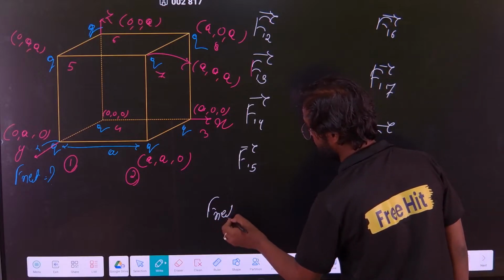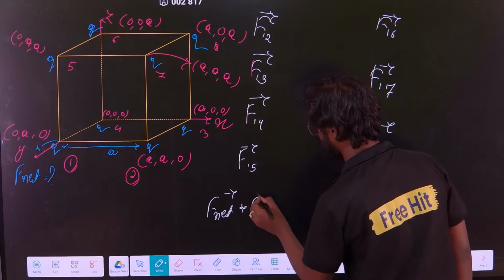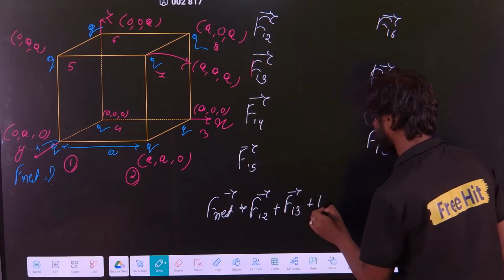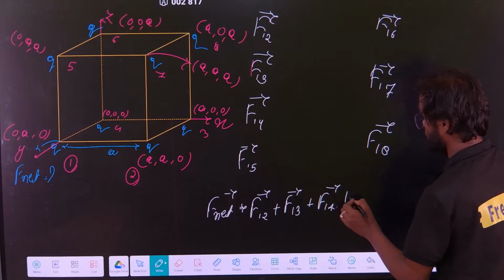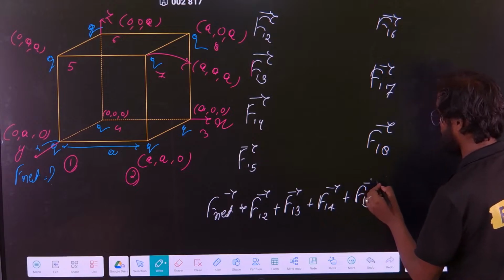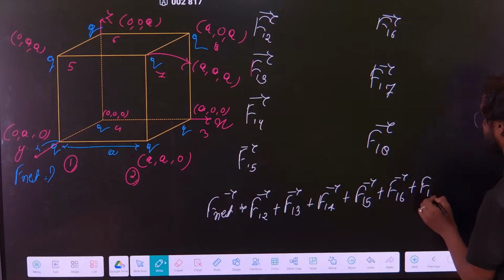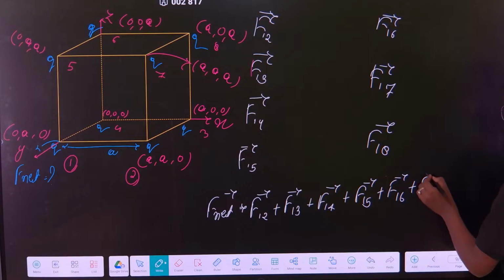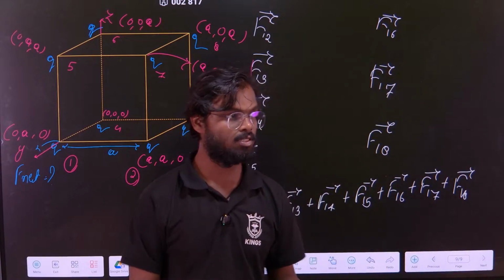F net is F12 plus F13, F14, F15, F16, F17, F18. It is a sum of all these forces.